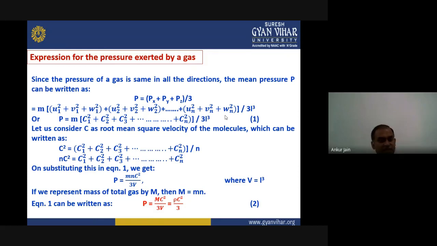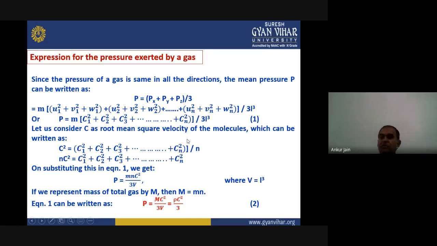Now let us consider c as the root mean square velocity of the molecules, which can be written as c square equals c1 square plus c2 square plus c3 square and so on, cn square, divided by N. So we can rearrange this and find N c square equals c1 square plus c2 square and so on, cn square. Now if you compare, this expression is given here. So we can put the value of this in equation 1 and finally we get the pressure equals m into N c square divided by 3L cube.